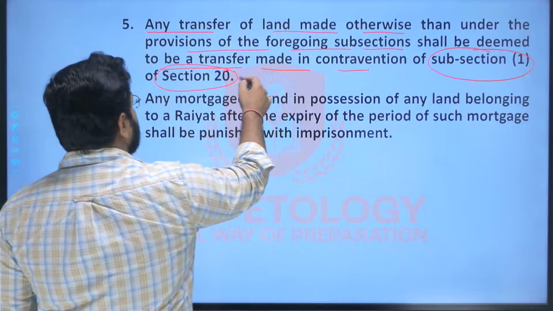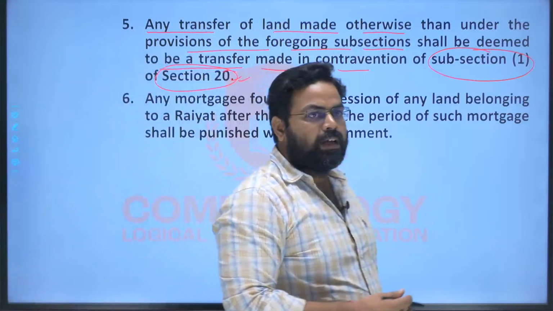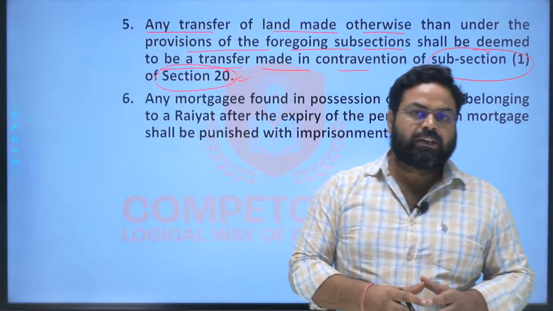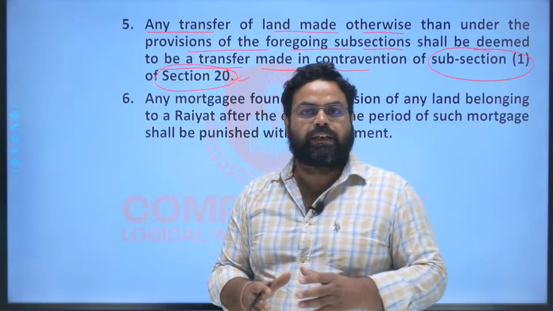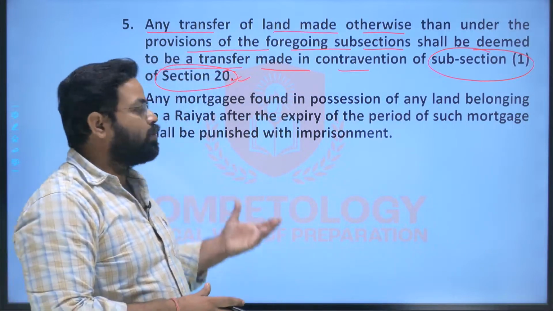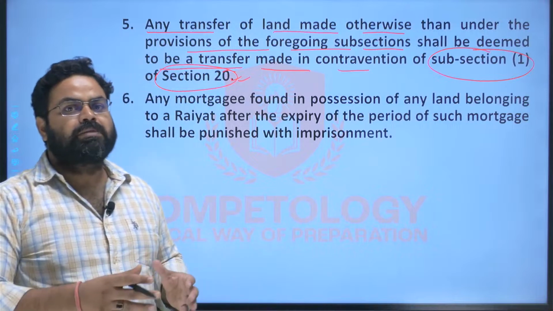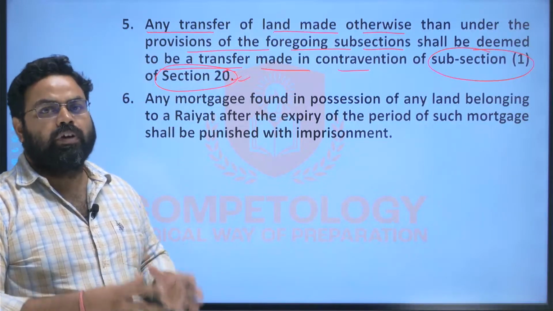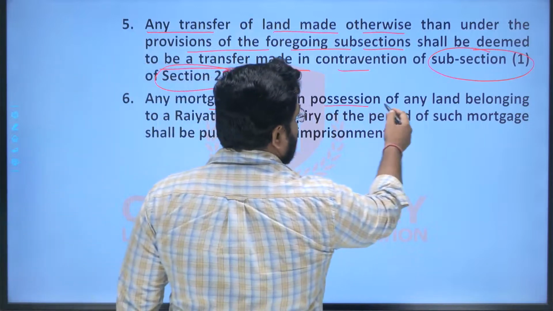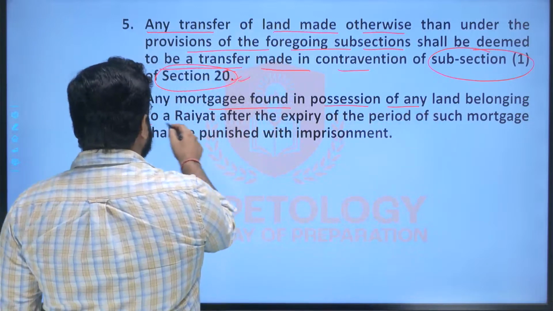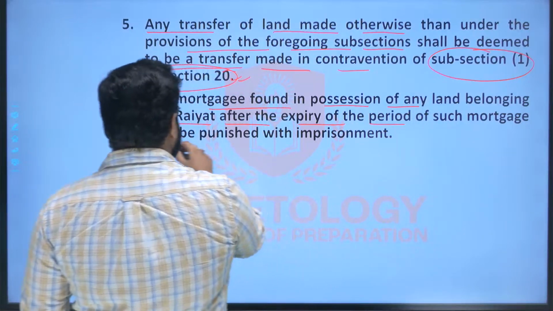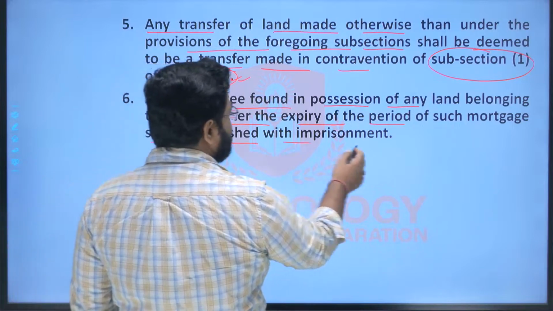That is, it will be termed as an illegal transfer, and in such case the transferee will be evicted with immediate effect and the transferor will get back the land with immediate effect if all the foregoing subsections and their terms and conditions are not fulfilled, right? Now, any mortgagee found in possession of any land belonging to a Rayyat after the expiry of the period of such mortgage shall be punishable with imprisonment.